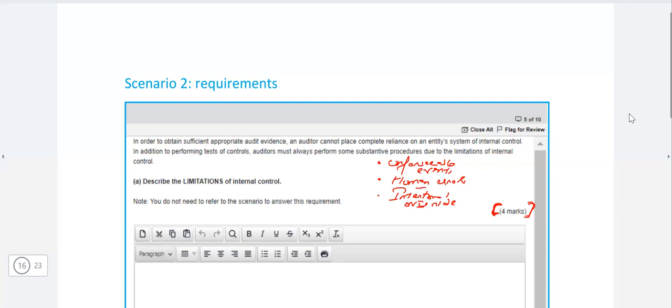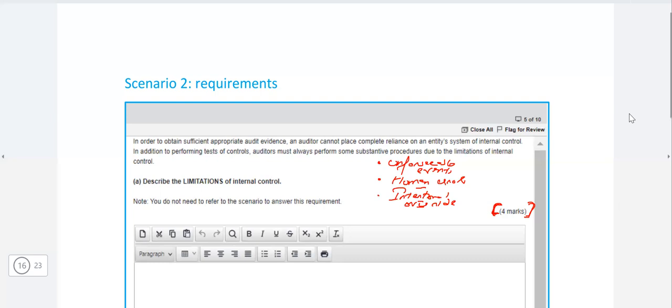So unforeseeable events: the internal controls are implemented against a specific risk. But for example, if there's anything which is new, like for example, the COVID, no one knew that the world can be shut down for such a long time. So they were not having such pandemic in their mind. They used to have, okay, that the production can stop for a week, for 2 weeks, maximum a month, but who knew that it can be stopped for years? So this is the unforeseeable. No one was prepared for that. So there were no internal controls relevant to these.